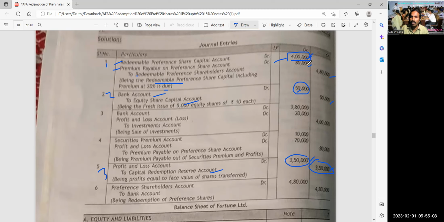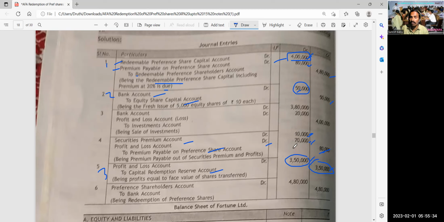Now, what you need? 80,000 securities premium. Securities premium, how much you have? 10,000 rupees in the balance sheet. How much more needed? 70,000. Correct now? So securities premium account debit 10,000, profit and loss account debit 70,000, to premium on preference shares account 80,000 rupees. Correct? So share capital adjusted, share premium also has been adjusted.